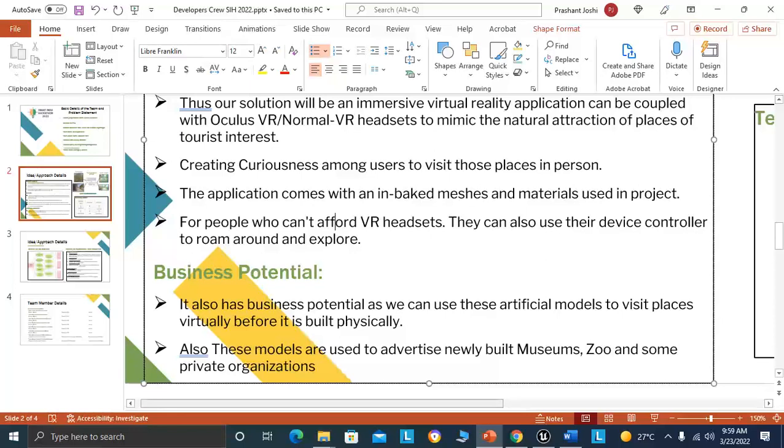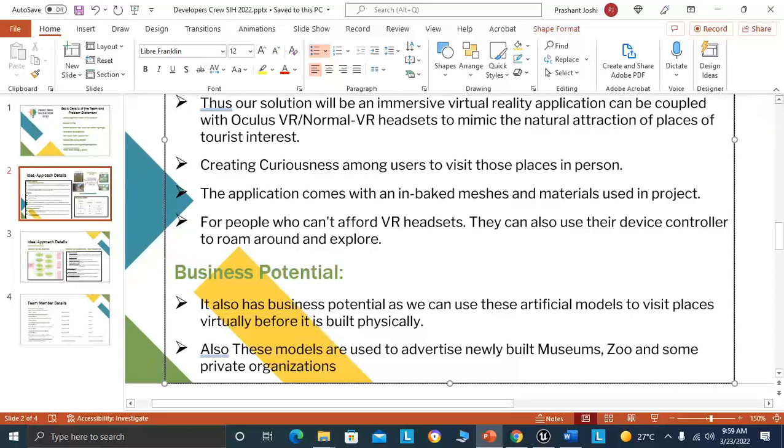Our app also has business potential, in that we can use these artificial models to visit places virtually before they are built physically. Remember, we are not providing a video tour. With the help of functions, we are using this character pawn, so we can roam around these places just like in video games.